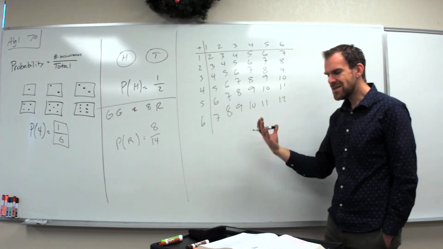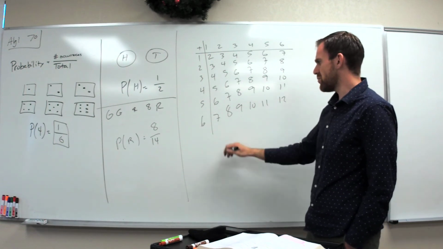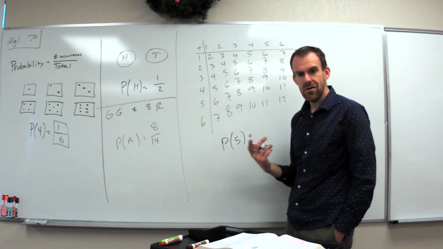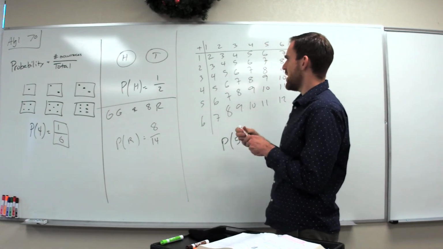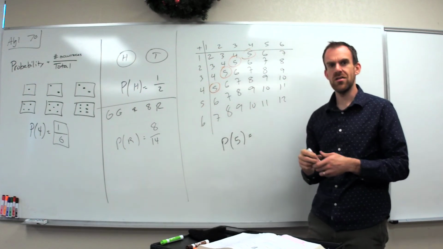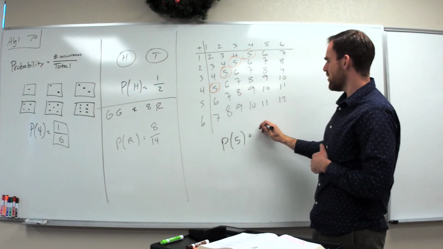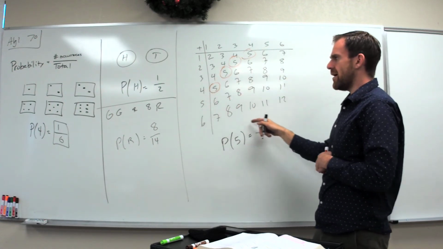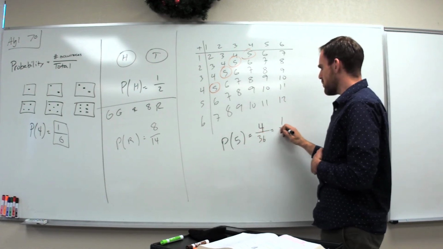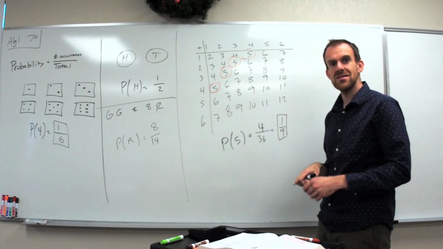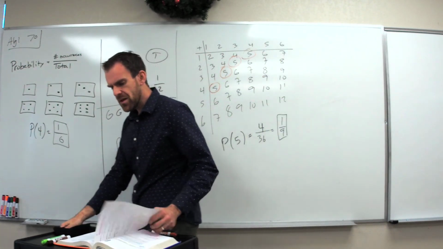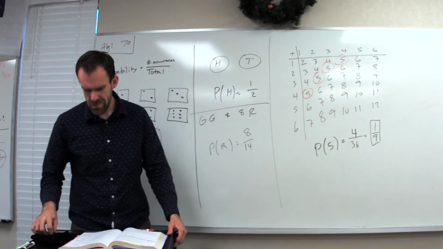Now, once you have this table and you want to figure out the probability of rolling, let's say, a 5, then you're going to count the number of 5s. Looks like 1, 2, 3, 4. Don't count these ones, right? Because those aren't the total roll. So there are 4 5s divided by the total number of options here. How many spaces are there? Well, it's 6 by 6, so that's 36. So the probability of rolling a 5, if you roll 2 dice, is 1/9. So that's probability.